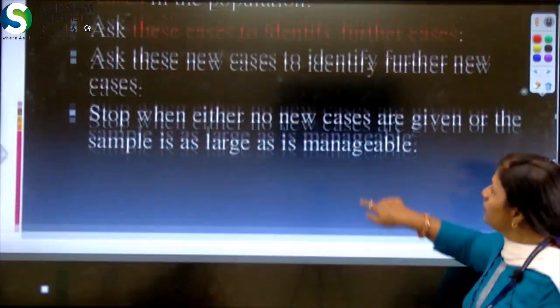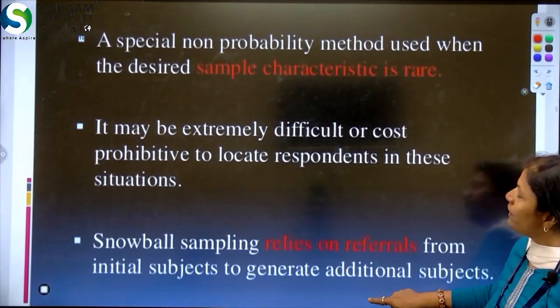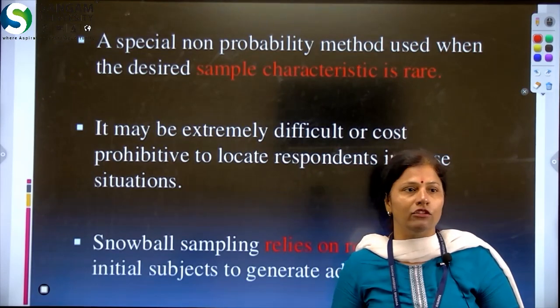So this is all about the non-probability sampling methods, which are very useful methods to identify and collect your sample for your research.